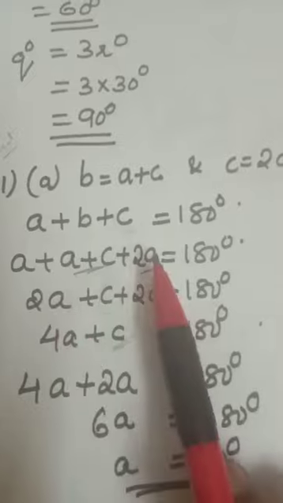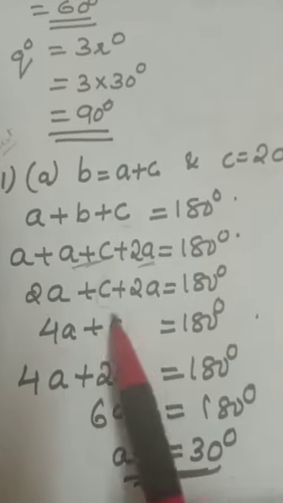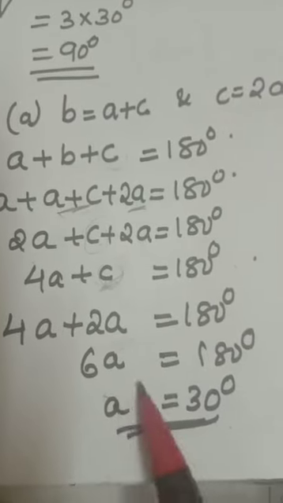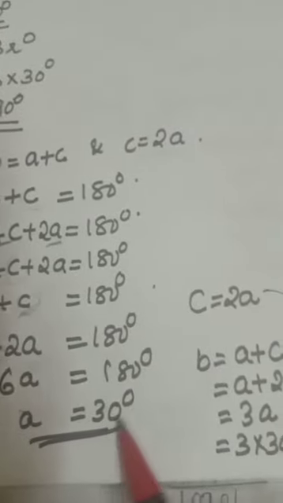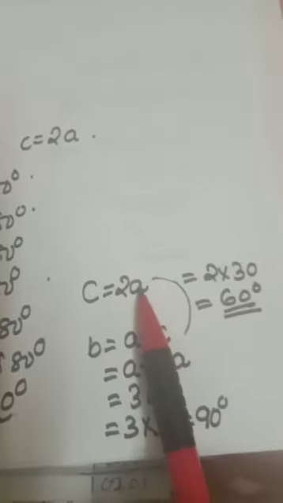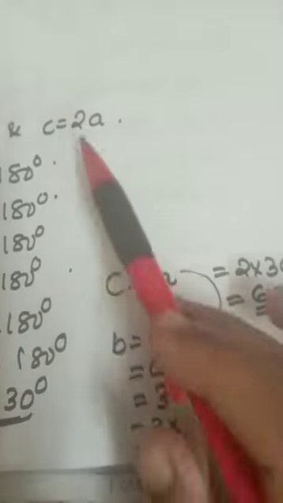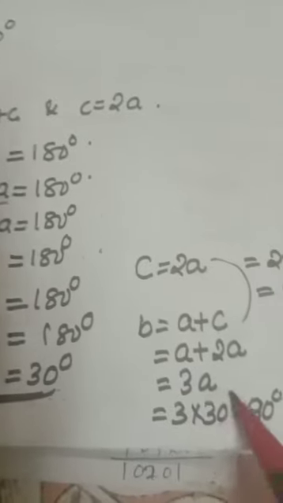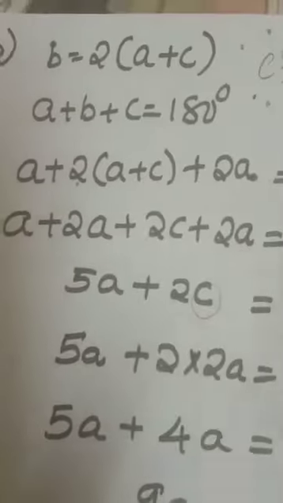A plus A, 2A. 2A, C. 2A, 2A, 4A plus C. C you know, 2A, again 2A. 6A, A equal to 30 degree. A, 30 degree you put here. A equal to 30, then C equal to 60. A plus C equal to 3A, A equal to 30 degree. You put it, you will get 90 degree. B equal to 90 degree.